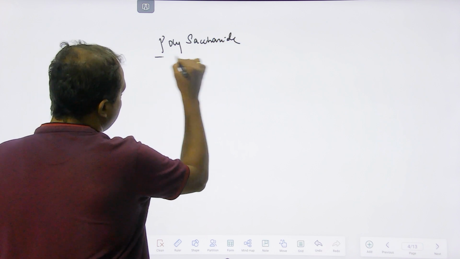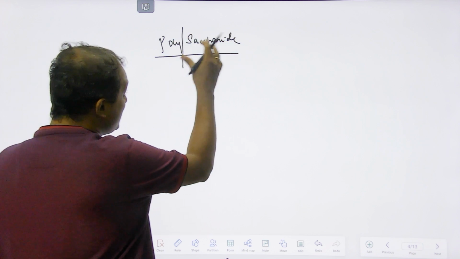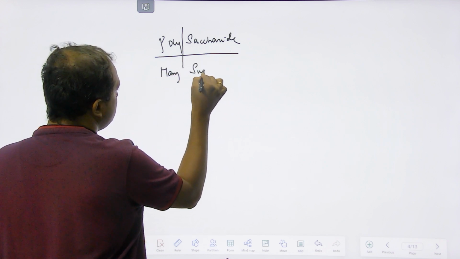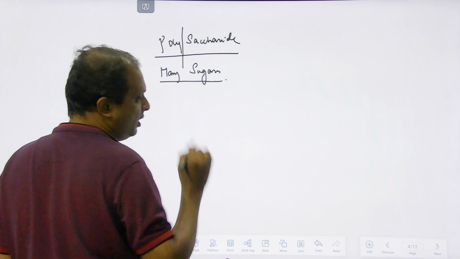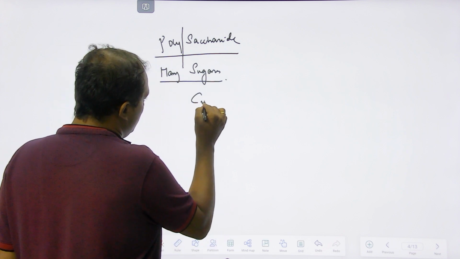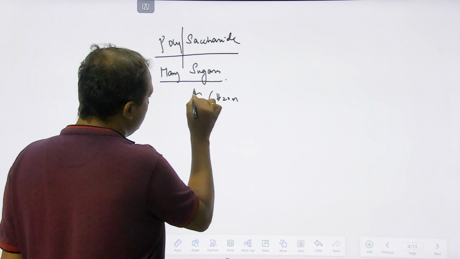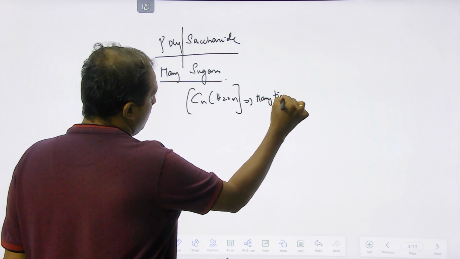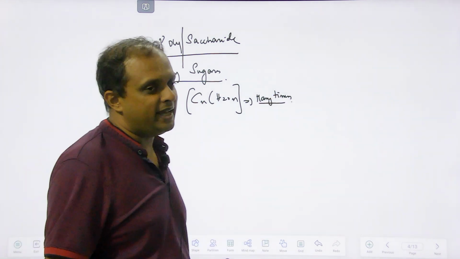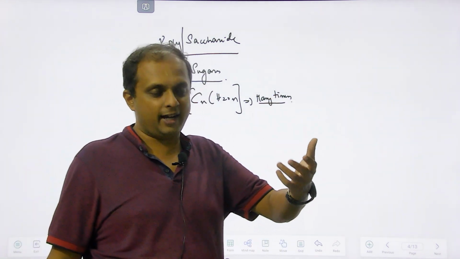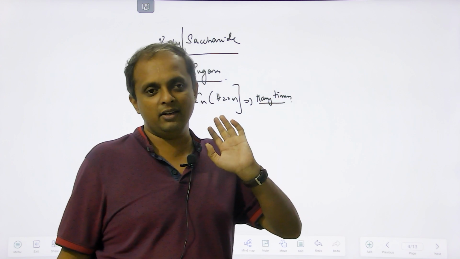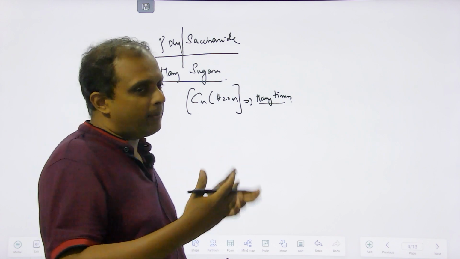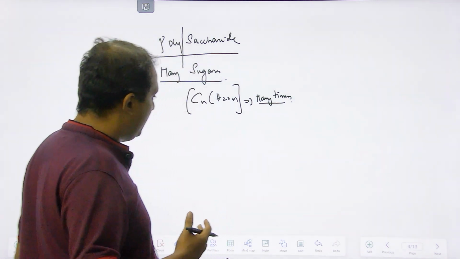Polysaccharide. As you know, poly means many, and saccharide means sugar. So it is made up of many sugars, which means that the CnH2nOn is getting repeated many times. If it is 2 times, disaccharide; if it is 3 times, trisaccharide; you can keep on adding till 9, and you call it an oligosaccharide. But assume it is repeating many times, 100 times, 1000 times, then you call it a polysaccharide, right?